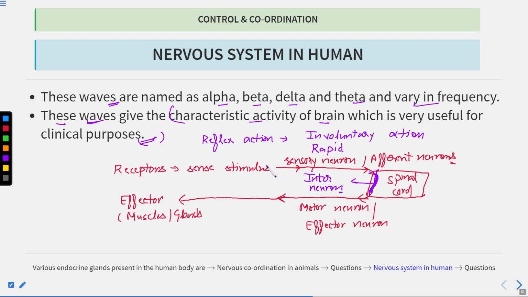This is how reflex action takes place, and you can call this a reflex arc also. Here the receptors receive the stimulus, and receptors are present where? They are present in the skin, or you can say on the body surface. And what is their role? They sense the stimulus.